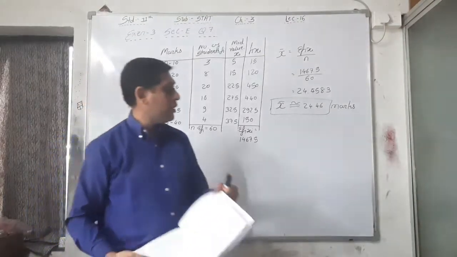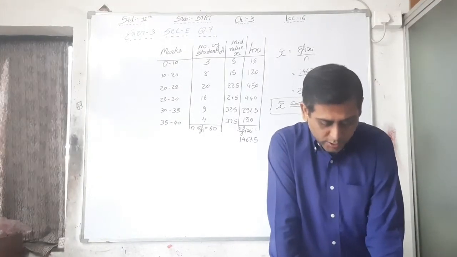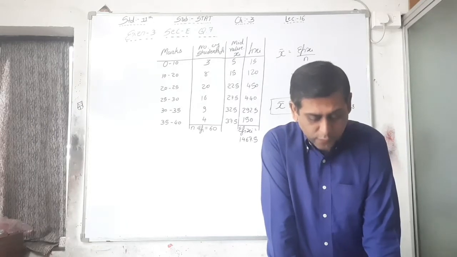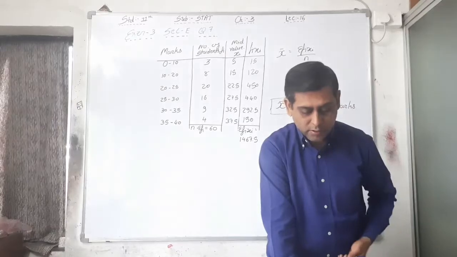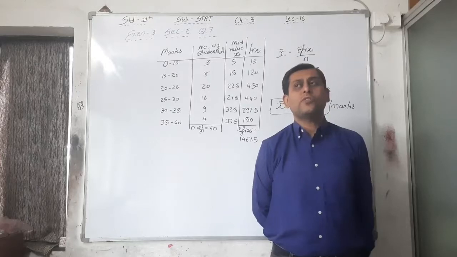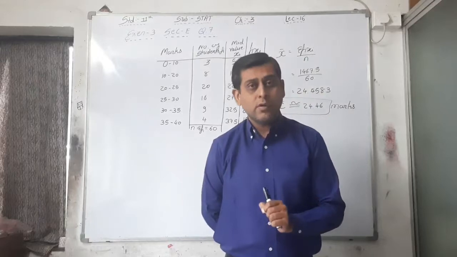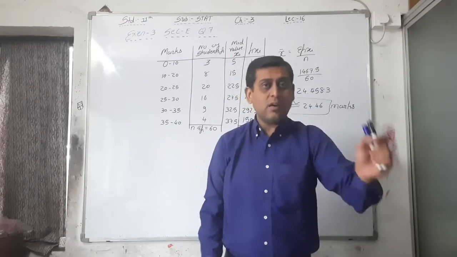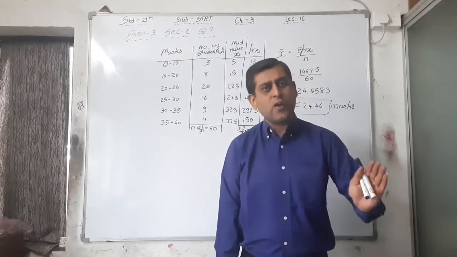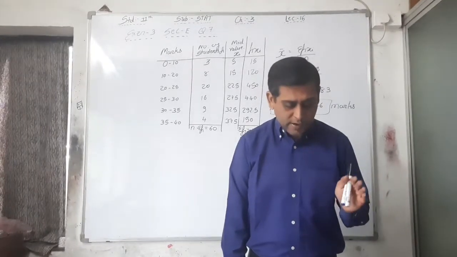Right now, write down this. Up to this, I am reading the next question. A survey was conducted for 50 employees in the office regarding their computer usage time. Computer usage time is 5 to 5.5. It is not a difficult sum, but the data is given in points, so somehow it seemed difficult, but it is very easy. 5 to 5.5, 5.5 to 6, 6 to 6.5, 6.5 to 7, and so on.